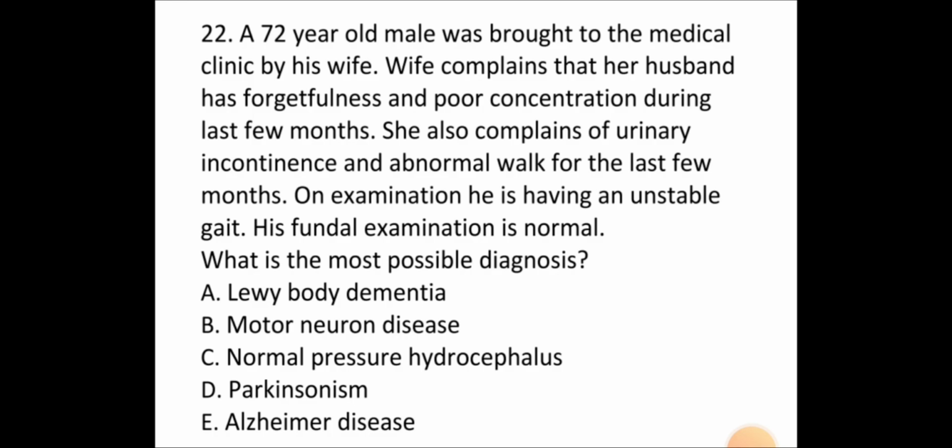So the correct answer for this patient would be normal pressure hydrocephalus, because the forgetfulness and poor concentration with urinary incontinence and unstable gait occurs in normal pressure hydrocephalus. In normal pressure hydrocephalus, I mentioned that the gait is apraxic gait or frontal gait.